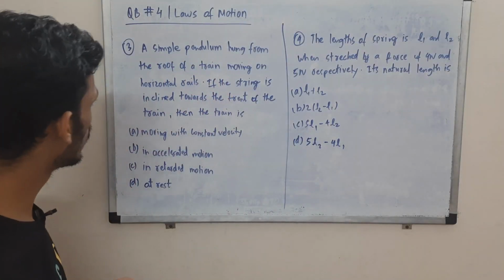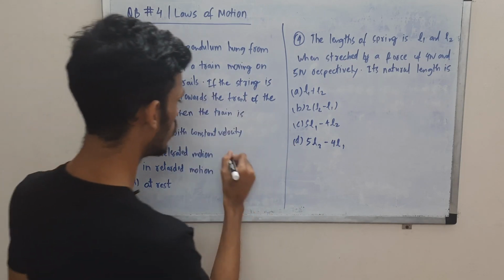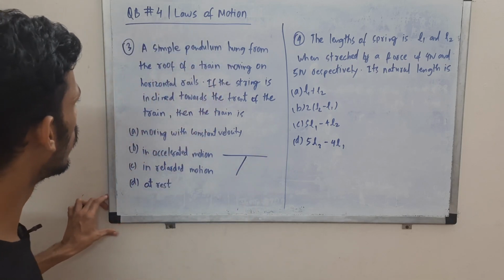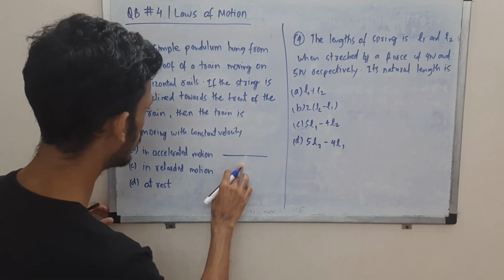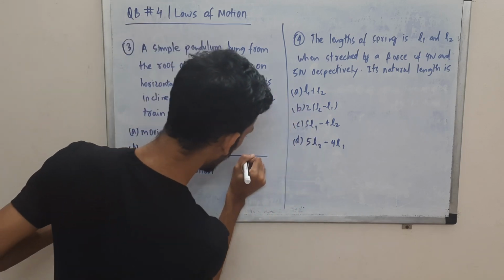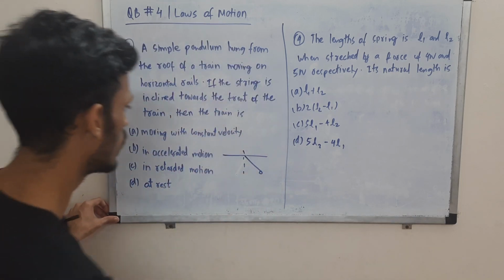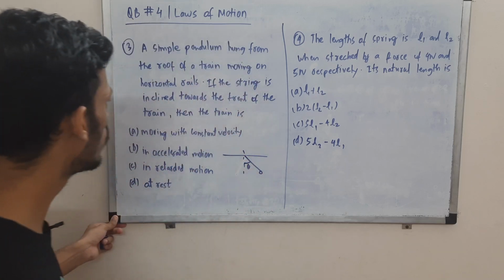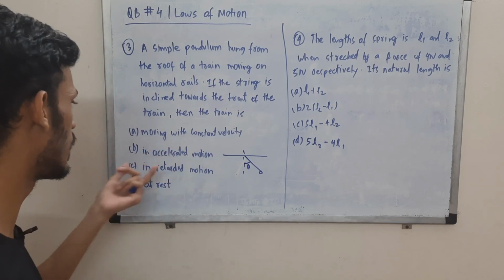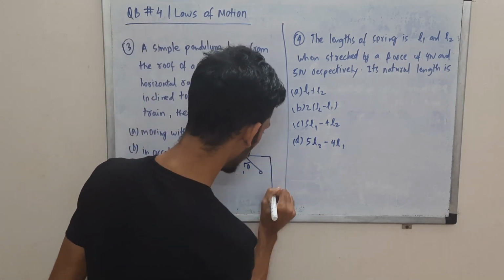In question 3, we are being tested on the concept of pseudo force. Here we have a simple pendulum which is hung from the ceiling of a train. The train might be in motion, we don't know. Here it makes a certain angle theta and is inclined towards the front of the train. Now you are supposed to tell what is happening to the train. Is it moving with constant velocity, accelerated, or retarded, so that your pendulum is pointing in the forward direction?